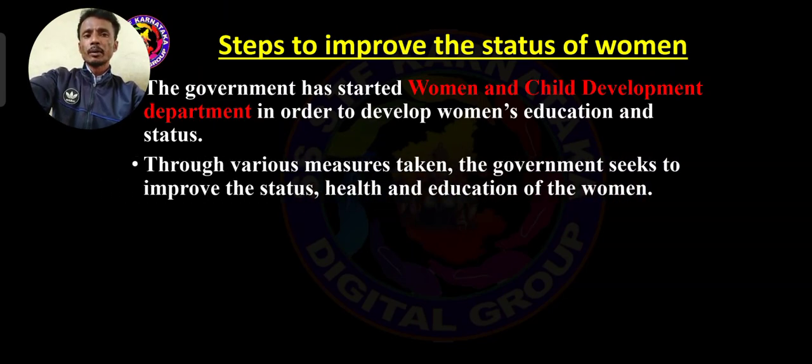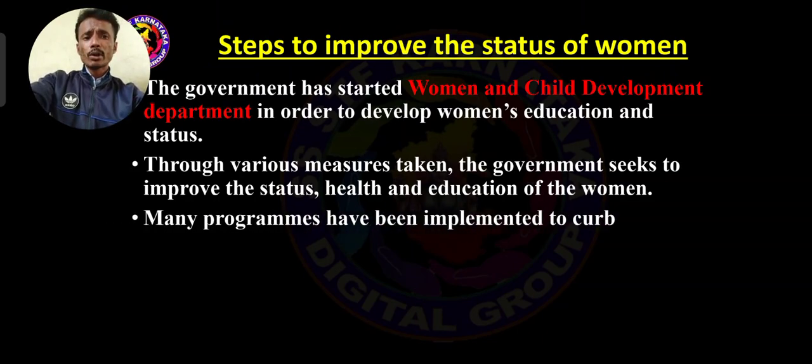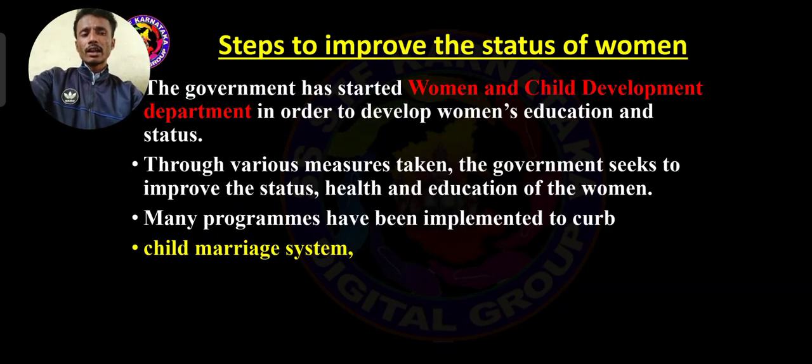Then here mainly the government is trying, see, through the various measures taken, the government seeks to improve the status, health and education of women. There is a reservation in the field of education, even in health also. The government is trying more. And many programs have been implemented to curb, do you know, to control child marriage. So at present it is 21 years for male and 18 years for female. Got it?